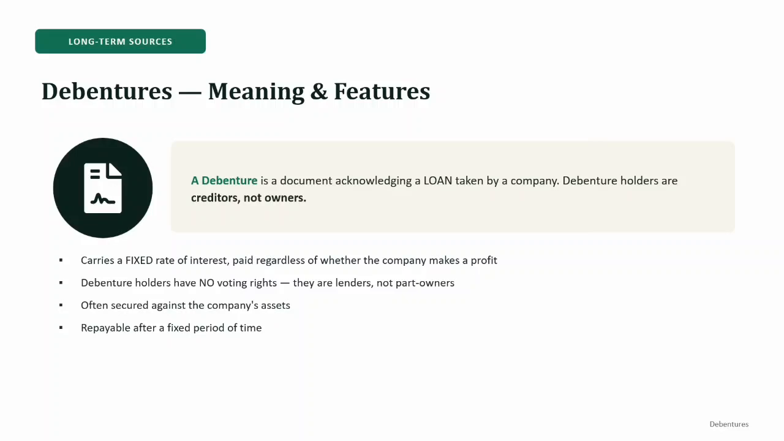And this is where students never get confused between an owner and a creditor, that is, debentures. What is a debenture? A debenture is a document acknowledging a loan taken by a company. So if someone buys a debenture, are they an owner of the company? No, they are a creditor.